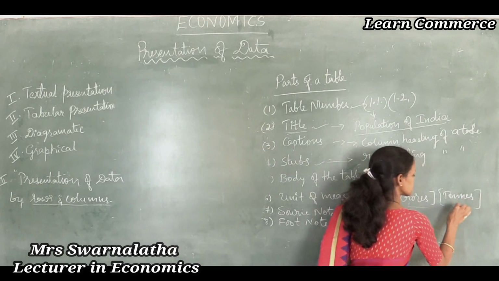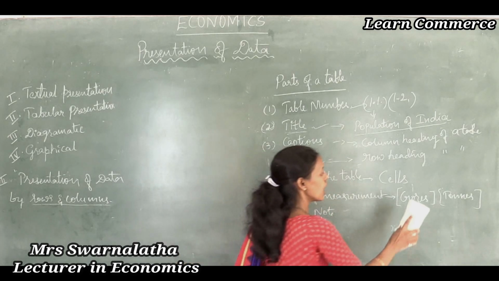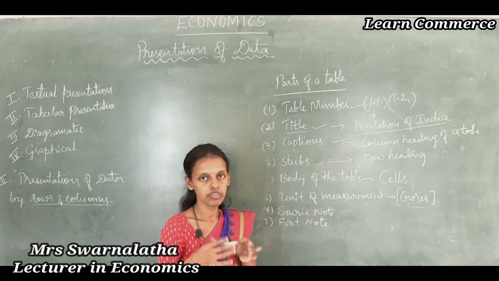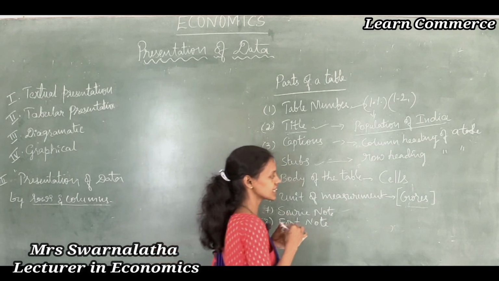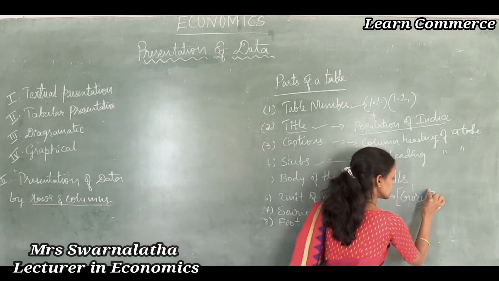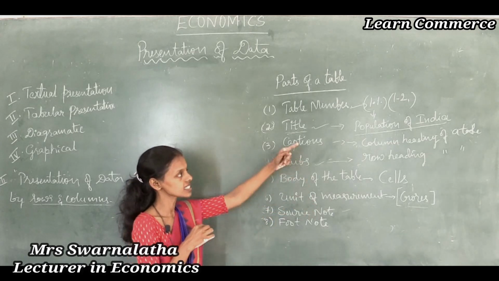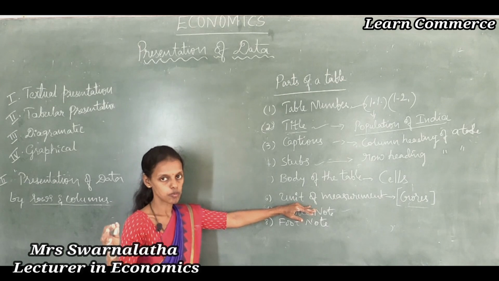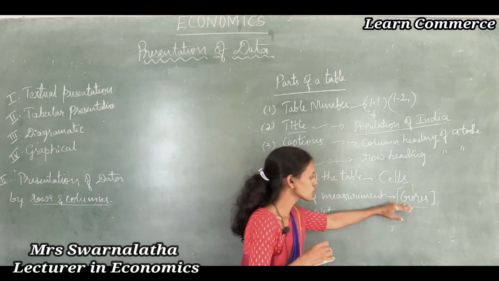Cultivation of food production means I can take the unit of measurement in tons. Or height and weight I am measuring means I can take centimeters, or I can take kilograms. But here I will take crores as the unit of measurement because I have taken the example of population of India, measured in crores. Crores of population is there, unit of account or unit of measurement is crores.